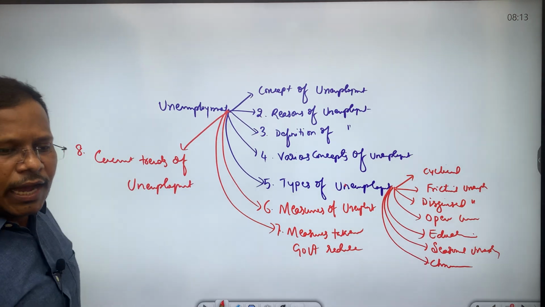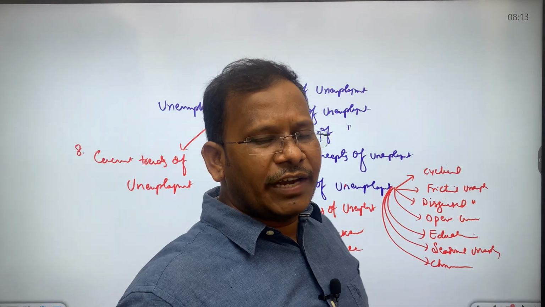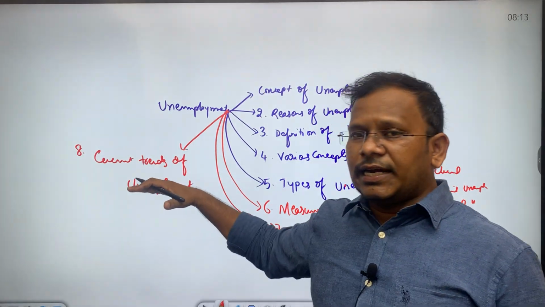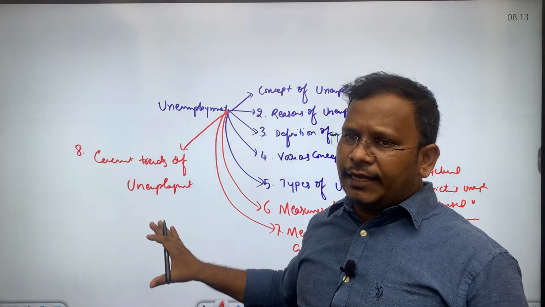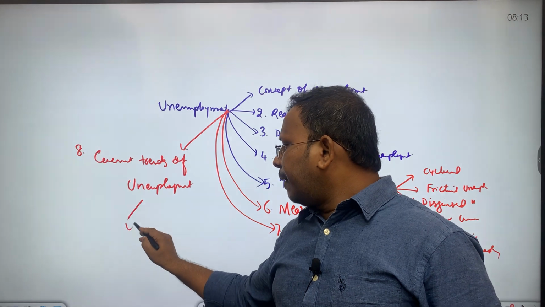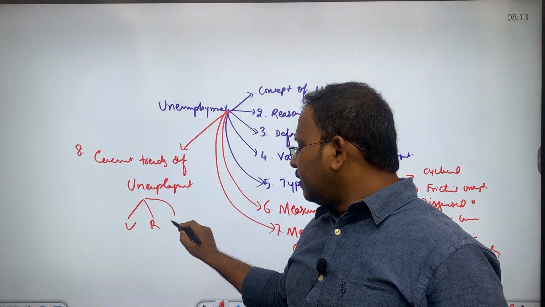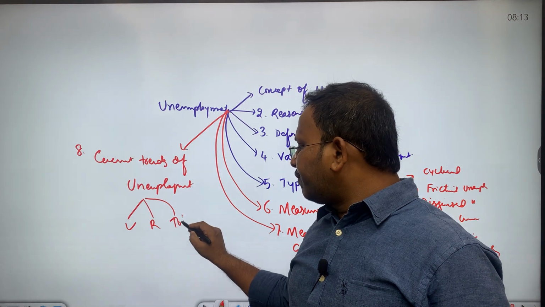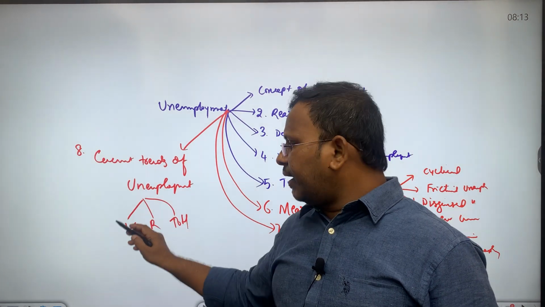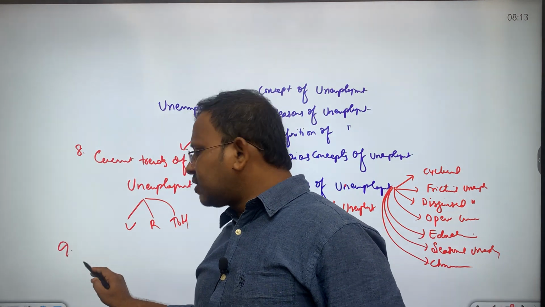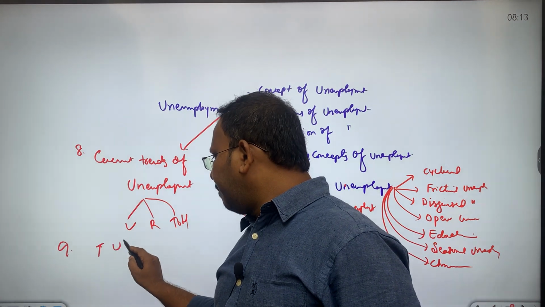Okay, as part of the 2022 financial year, we will be studying what is the unemployment rate of India, what is the urban unemployment rate, what is the rural unemployment rate, and what is the total unemployment rate of India.